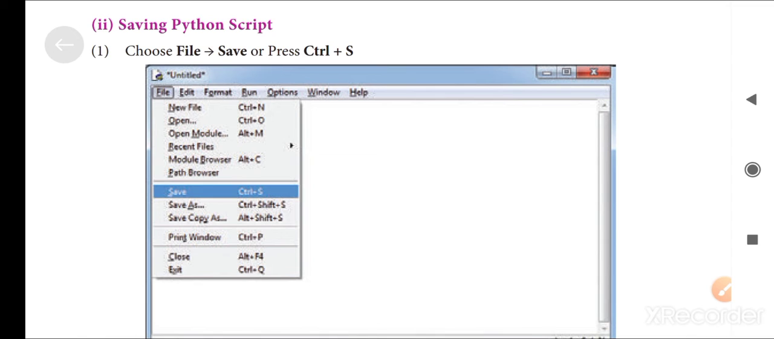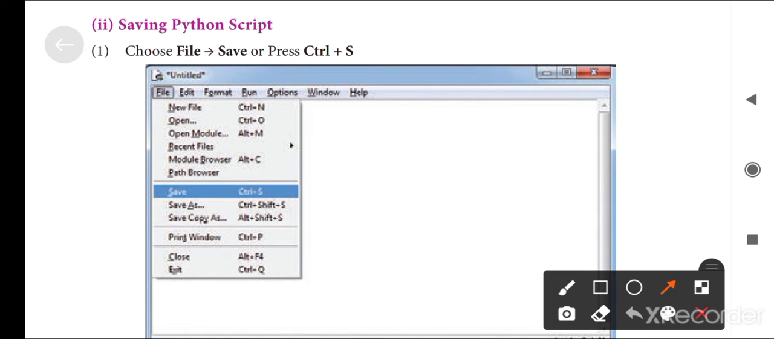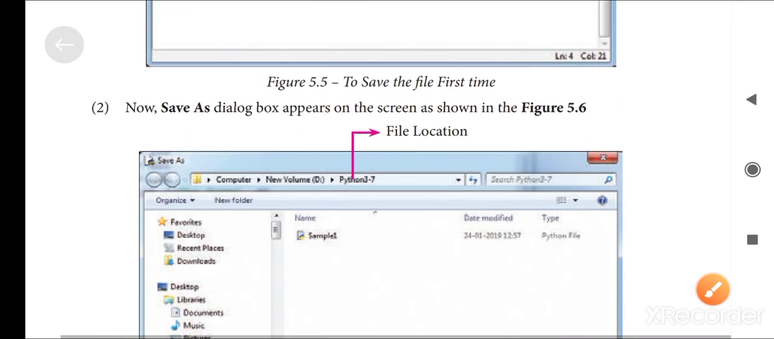How to save a Python script? This is the general form in all applications. Click File, Save, or else press Ctrl S. After that, one window will be opened.